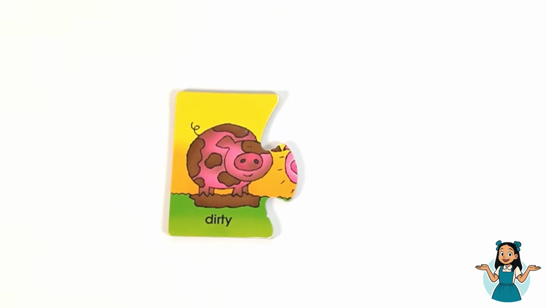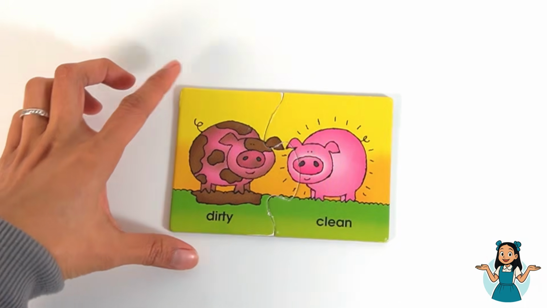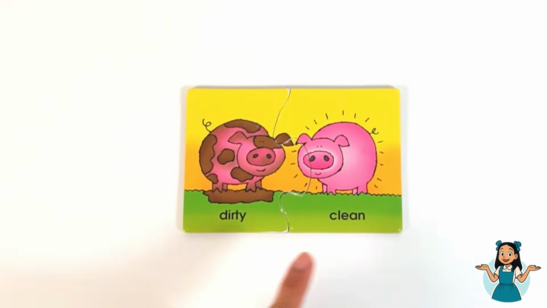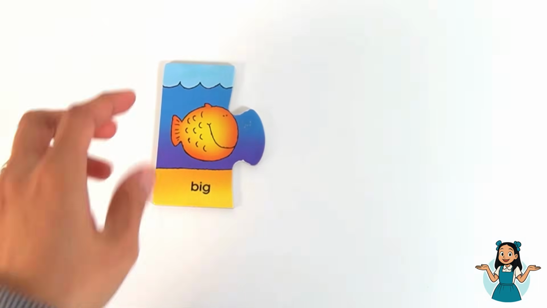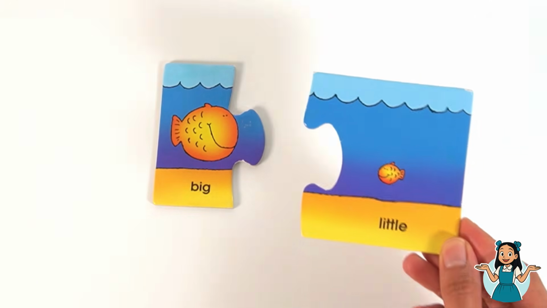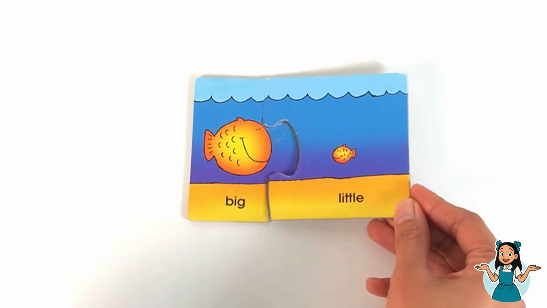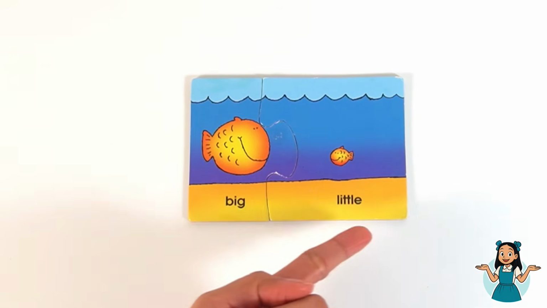Dirty. The opposite of dirty is clean. Dirty, clean. Big. The opposite of big is little. Big, little.